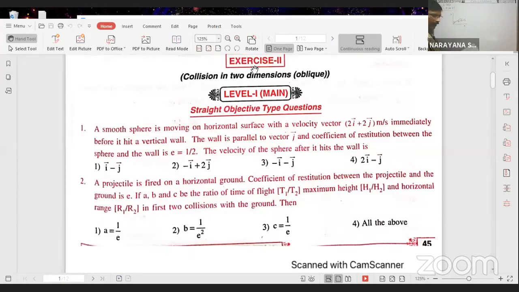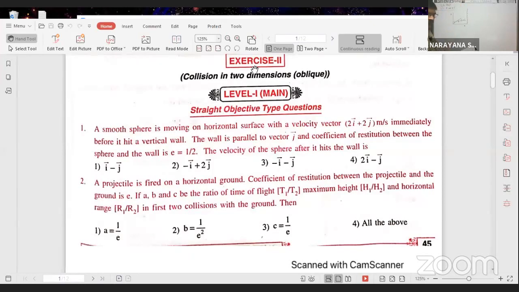The wall is parallel to j cap, so the wall is parallel to the y-axis. J cap is along the y-axis.